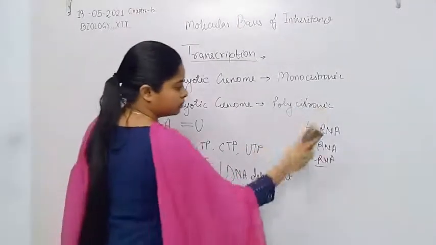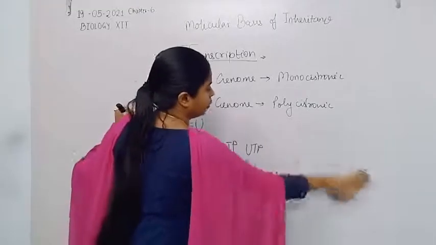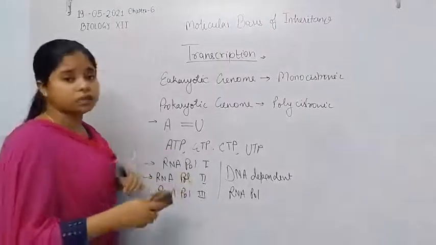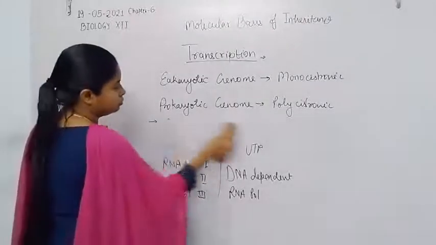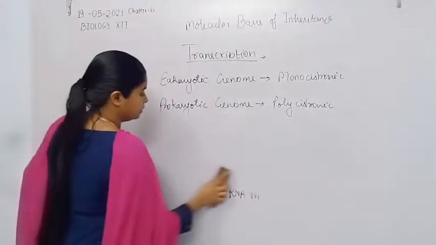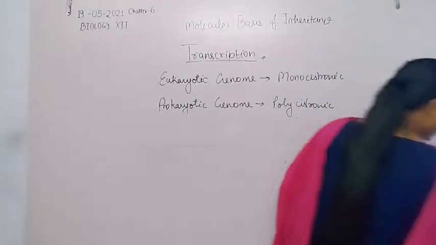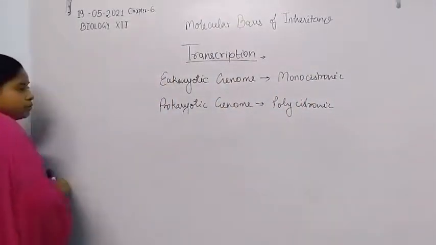Later we will discuss the translation process, but in this class, during the transcription process, let us discuss the two DNA strands: which DNA strand undergoes the transcription process.